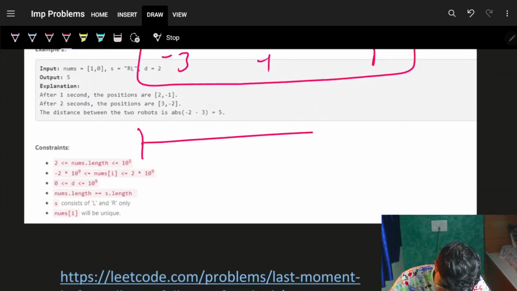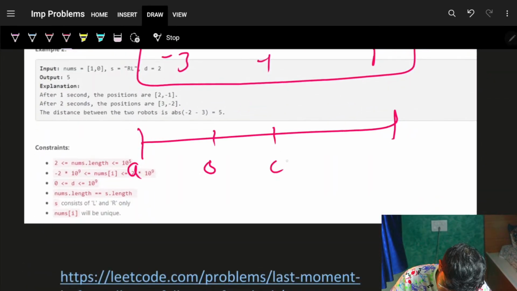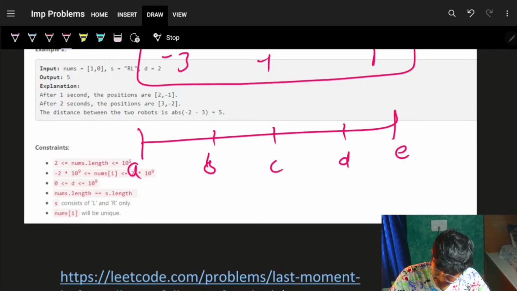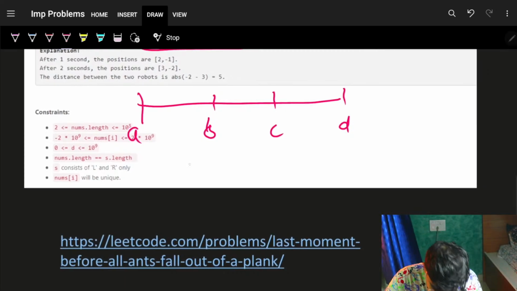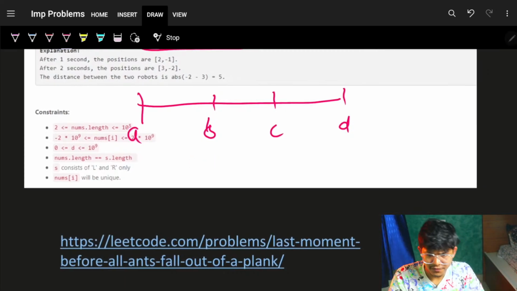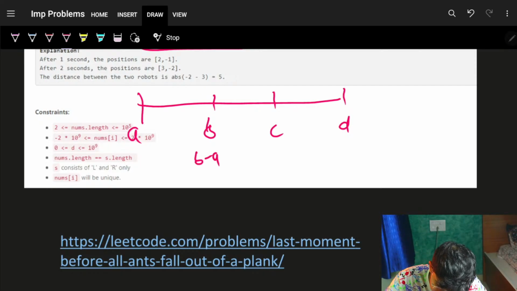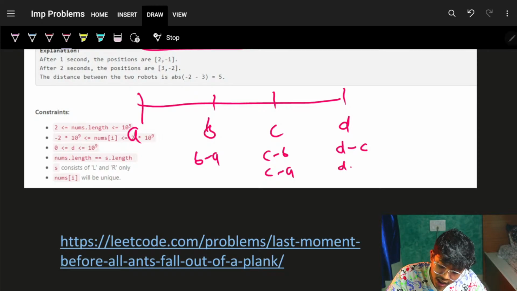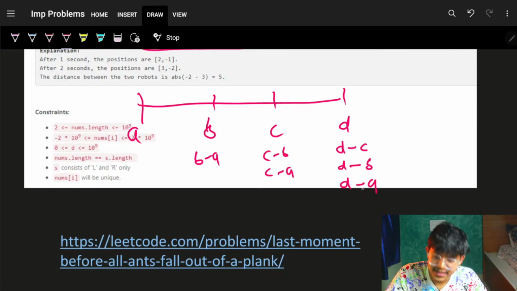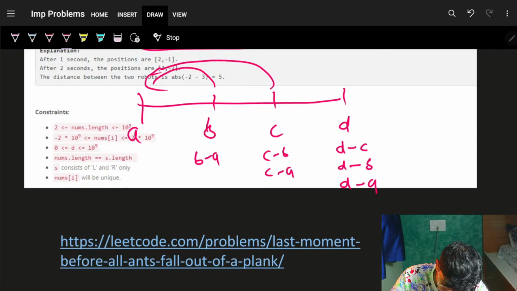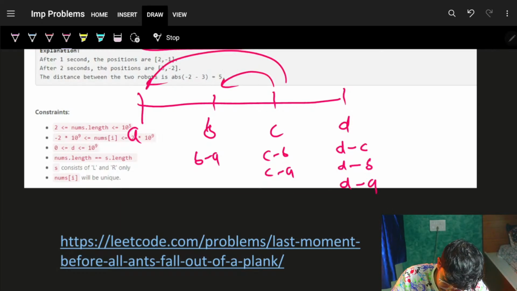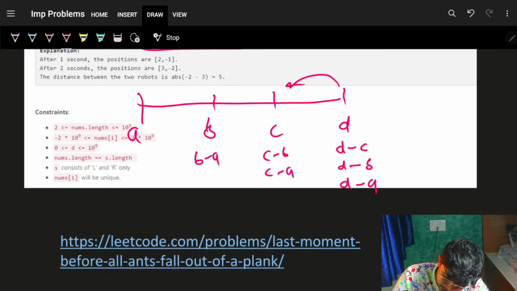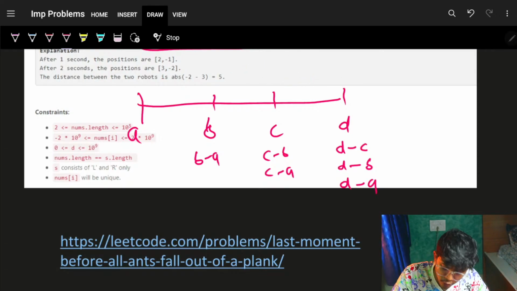Let's say the final locations are A, B, C, D, up till D. Now the sum is nothing but B minus A, which is the sum of the pairs. For C it is C minus B and C minus A, for D it is D minus C, D minus B, D minus A. I am going through all the pairs. For B it is just one pair, for C it is B and A, for D it is C, B and A. So I'm going on to all the pairs.